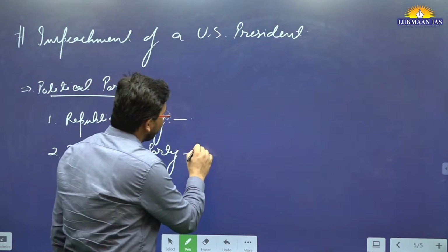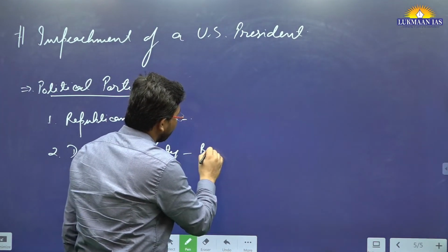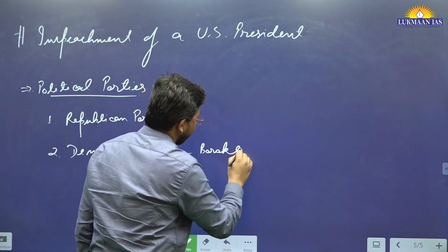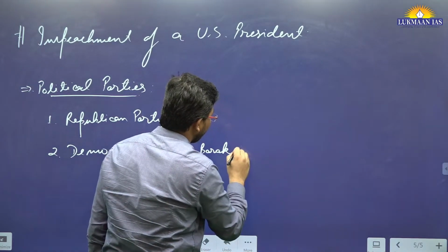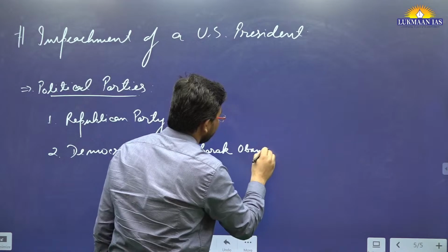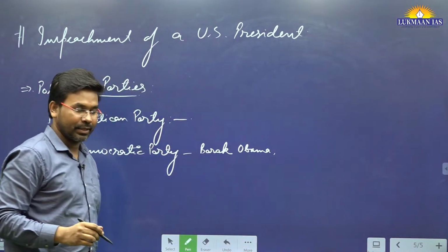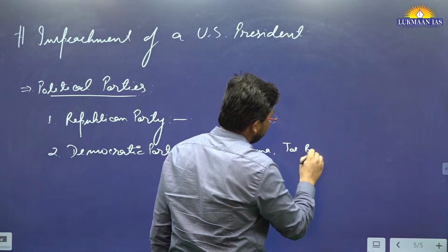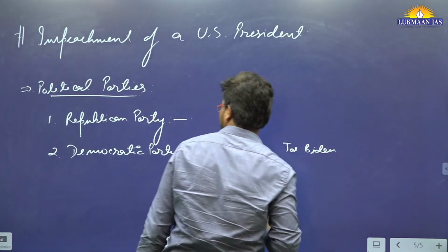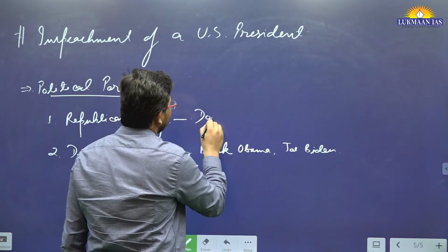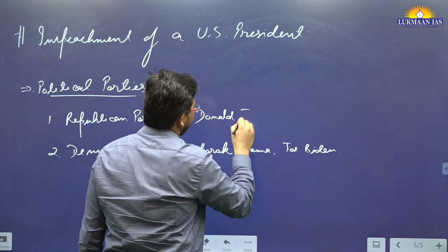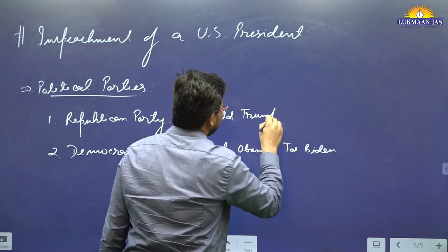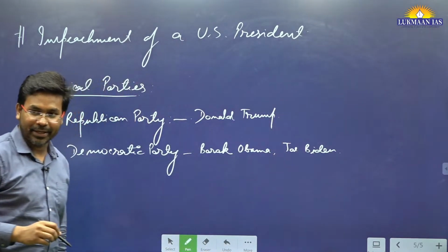We have heard about Barack Obama. He comes from the Democratic Party. Joe Biden also comes from the Democratic Party. Donald Trump comes from the Republican Party.